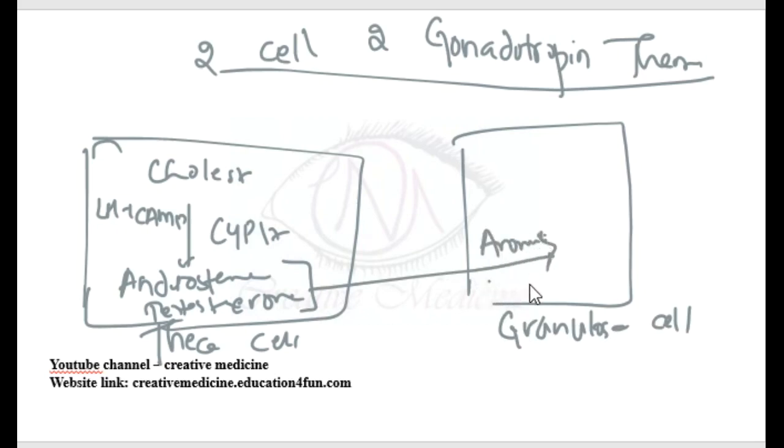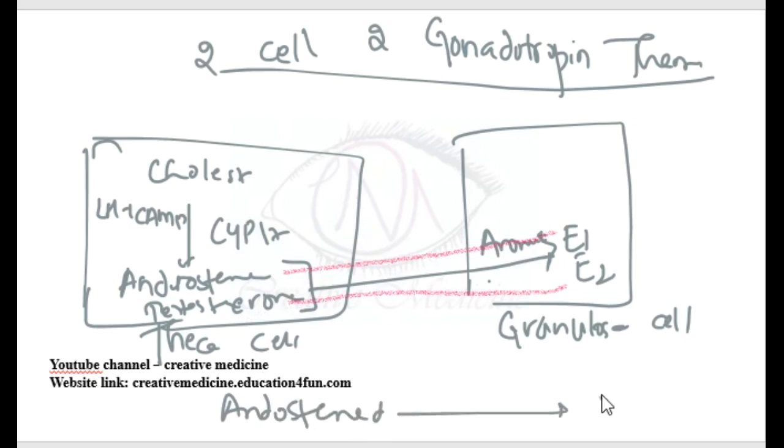Because of the presence of aromatase enzyme, androstenedione in the presence of aromatase gets converted to estrogen 1, and testosterone in the presence of aromatase will get converted to estrogen 2. And in the adipose tissue, androstenedione in the presence of aromatase gets converted to estrogen 1.